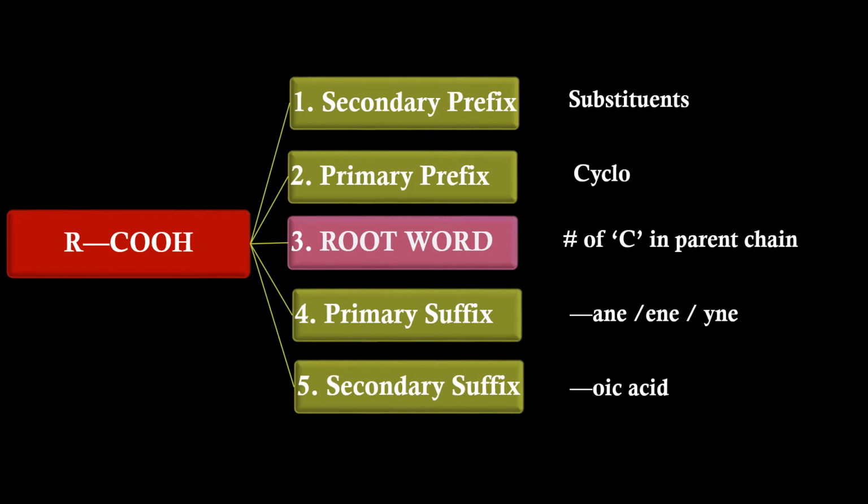Secondary prefix indicates the substituents, primary prefix indicates the cyclic nature, root word indicates the number of carbon atoms in the parent chain, primary suffix indicates the linkage between the carbon atoms in the parent chain, secondary suffix indicates the presence of carboxylic acid. Secondary suffix name will be oic acid.